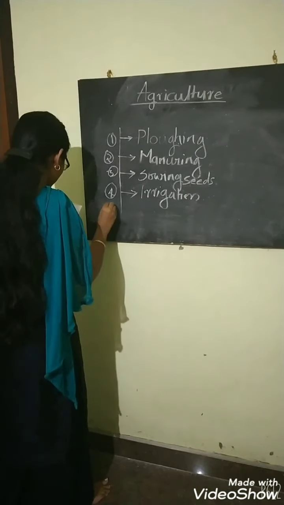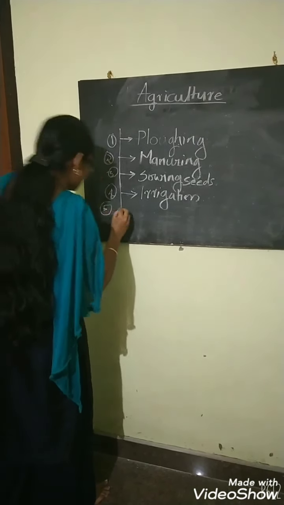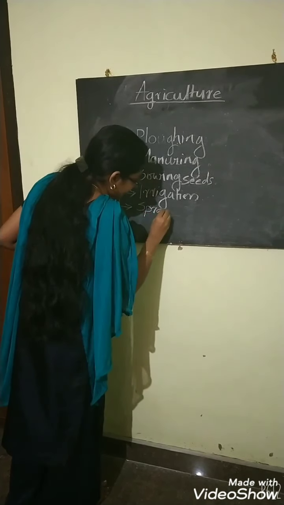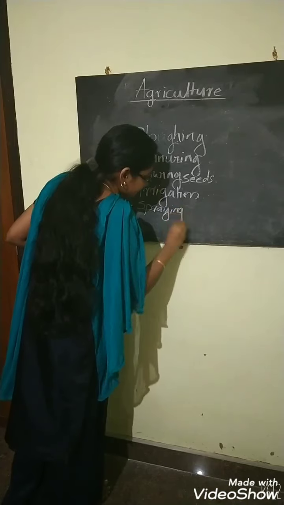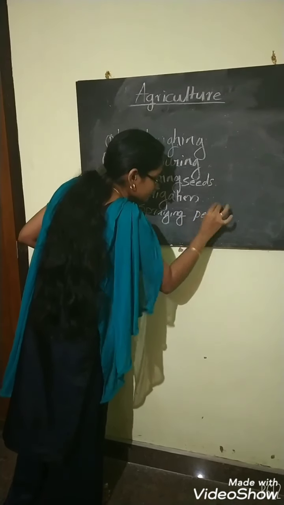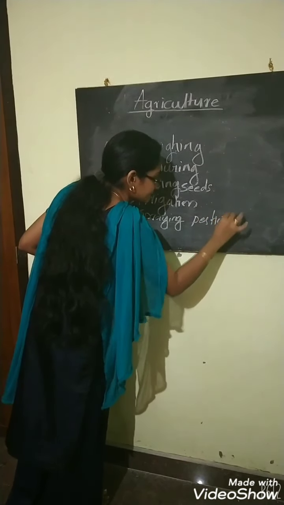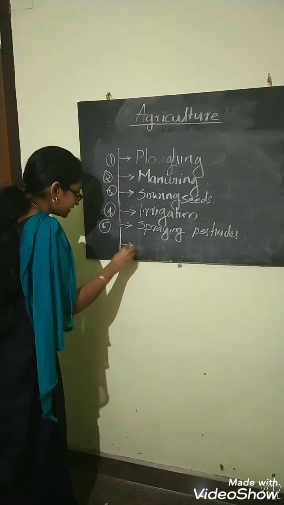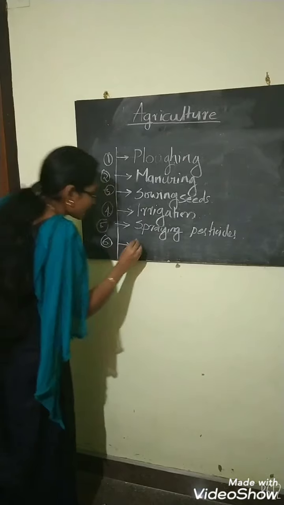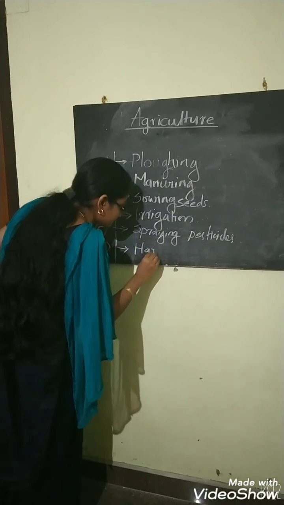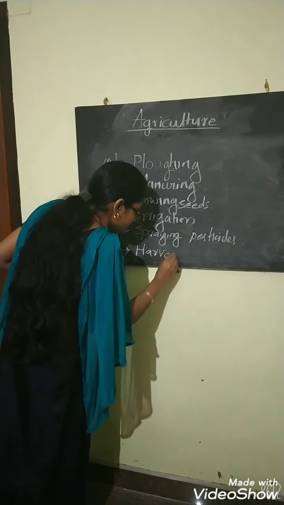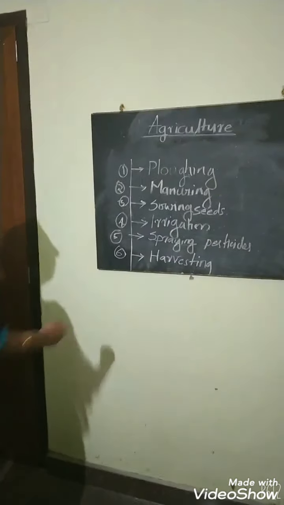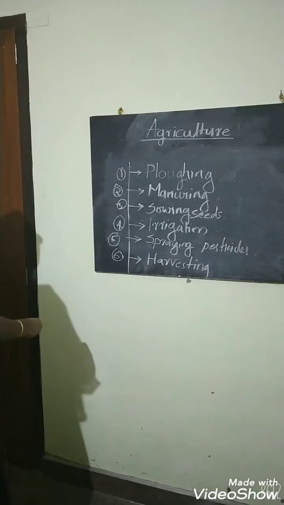And the fifth one is spraying pesticides. And the sixth one, the last one, is harvesting. These are the 6 steps in agriculture.